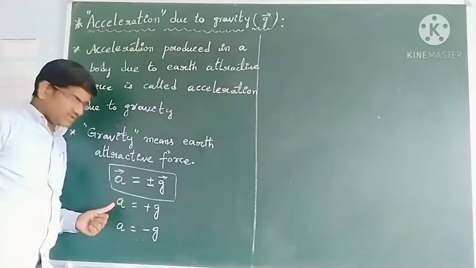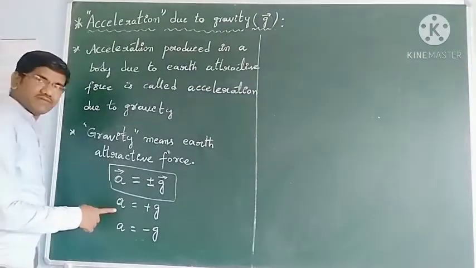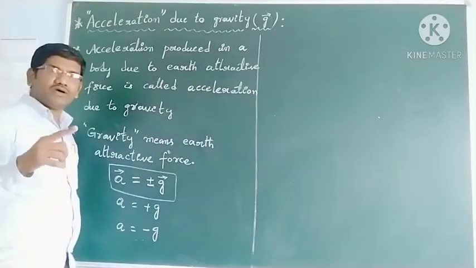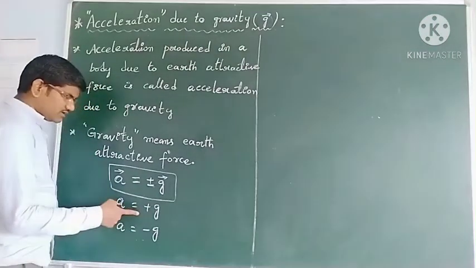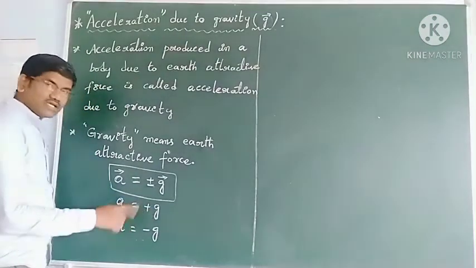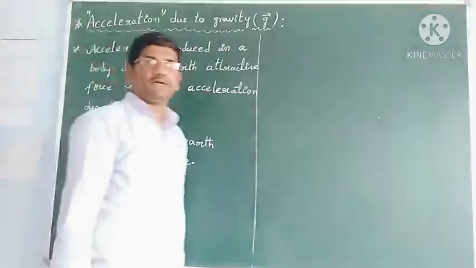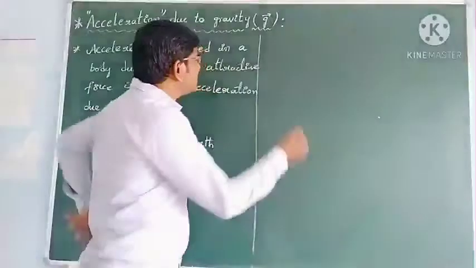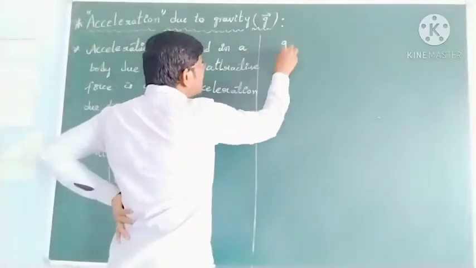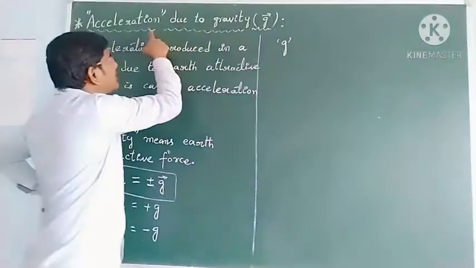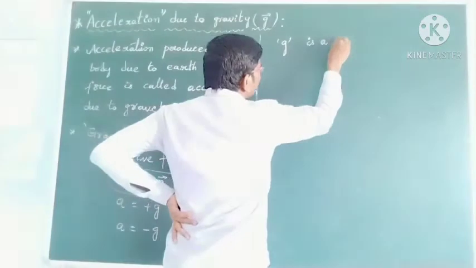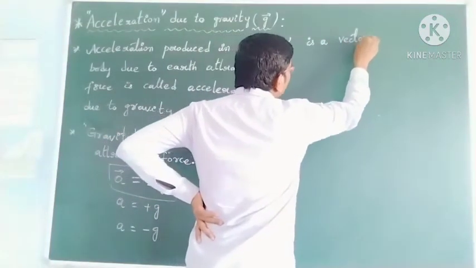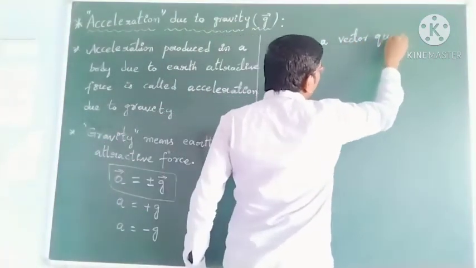If the velocity of the body increases, then it is called plus g, otherwise it is minus g, and this g is a vector quantity. See students, this g we are calling acceleration due to gravity, so it is a vector quantity.